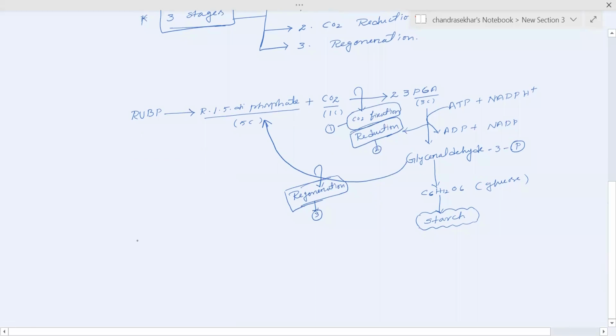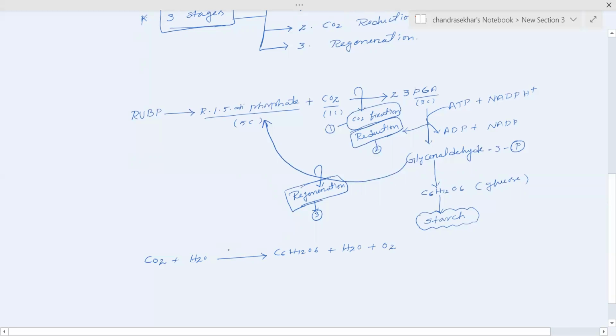Let's summarize that with the photosynthetic equation. We know that the raw materials essential for photosynthesis are carbon dioxide and water. These are converted into carbohydrates like C6H12O6, and during the light reactions it produces water and oxygen.